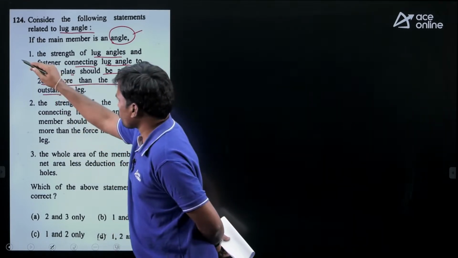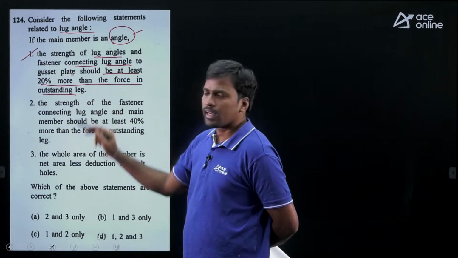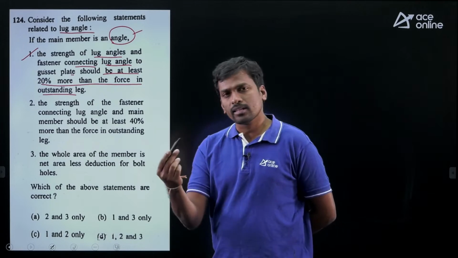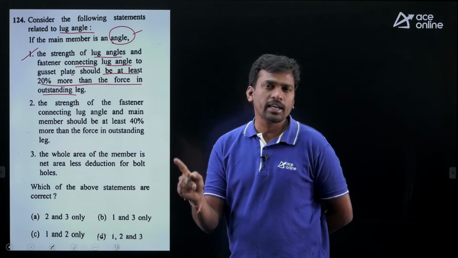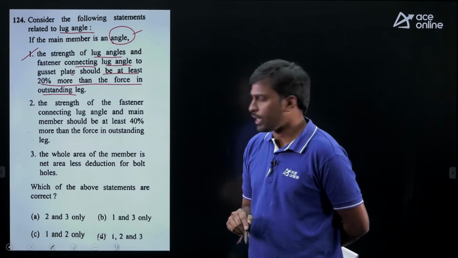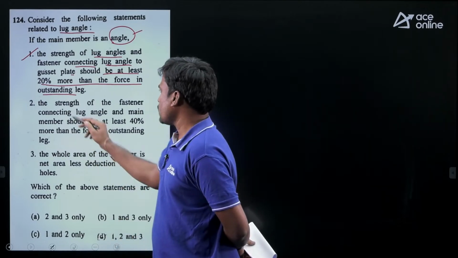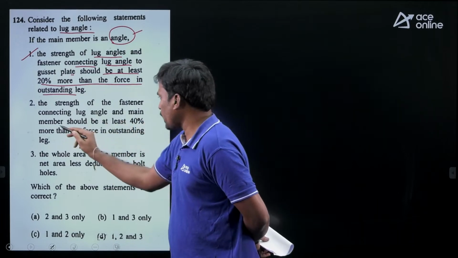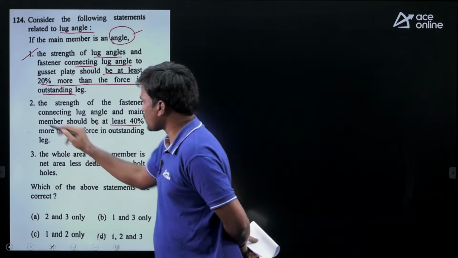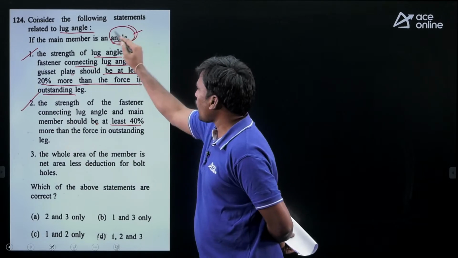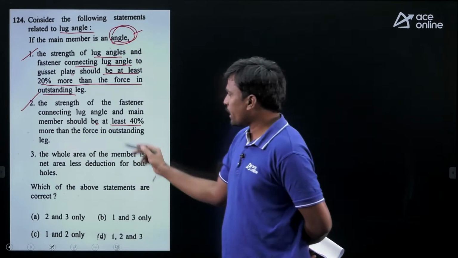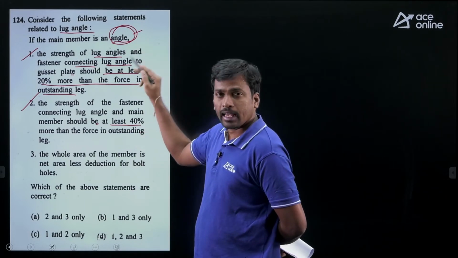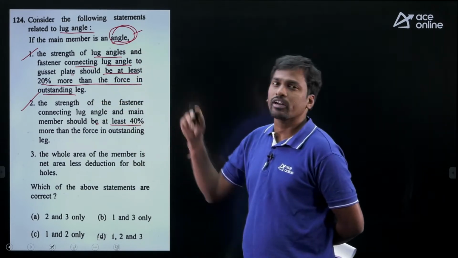Yes, it is correct. For the outstanding leg there is a shear lag effect, and because of the shear lag effect there is a reduction in strength, but there is no shear lag effect for the connected leg. Yes, correct. Then next, the strength of fasteners connecting the lug angle and the main member should be at least 40%. If the main member is an angle section and the lug angle is connected to it, it is 40%. If the lug angle is connected to a channel section, it is 20%.